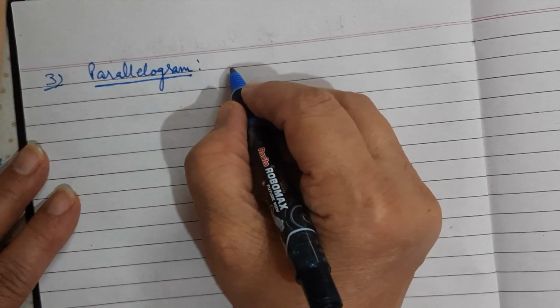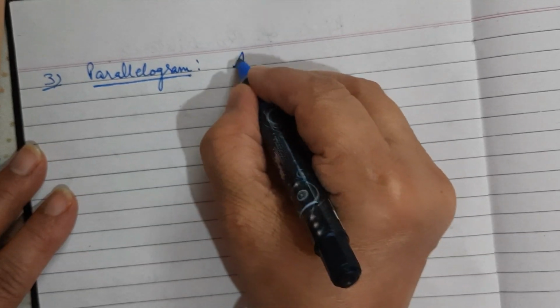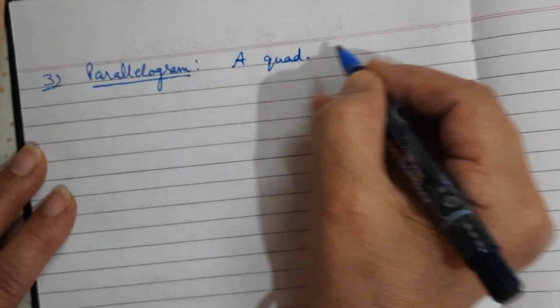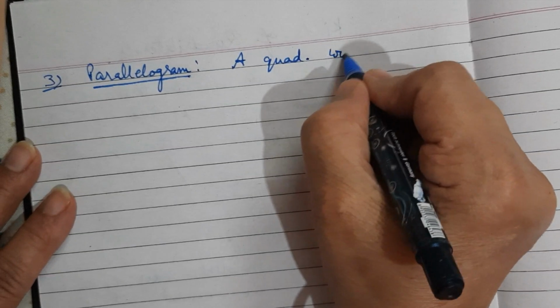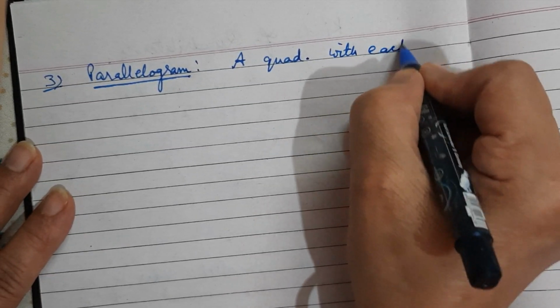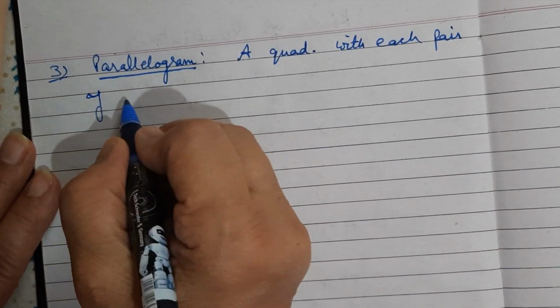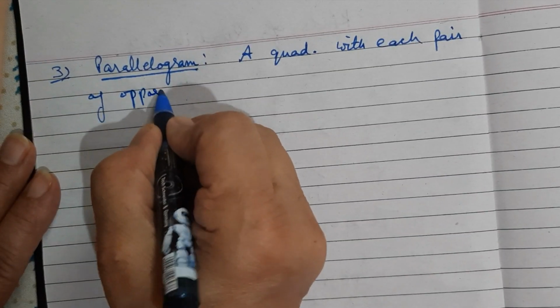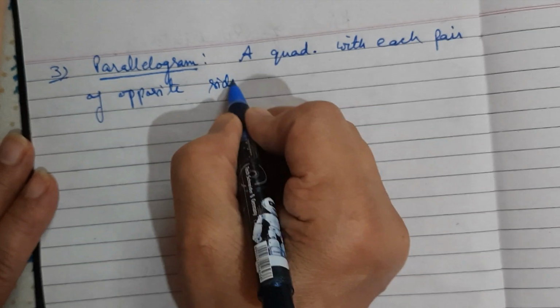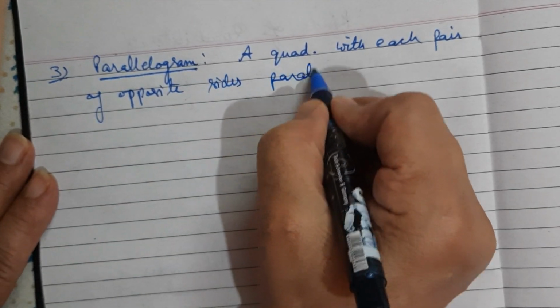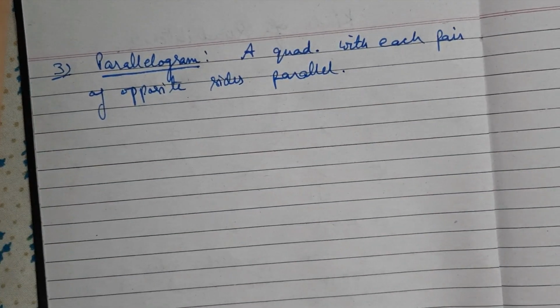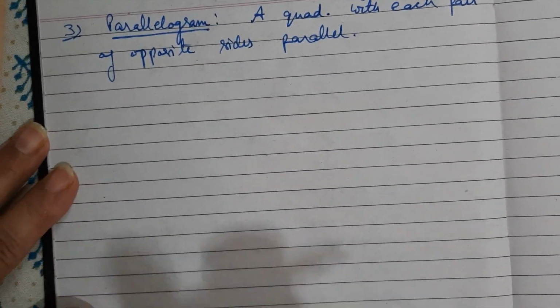So what is a parallelogram? A quadrilateral with each pair of opposite sides parallel. Each pair means opposite sides are parallel.